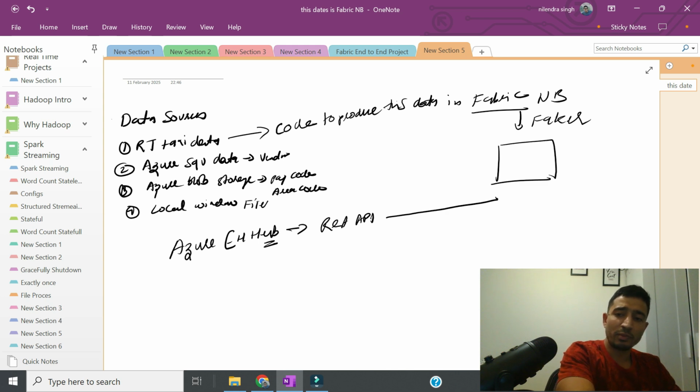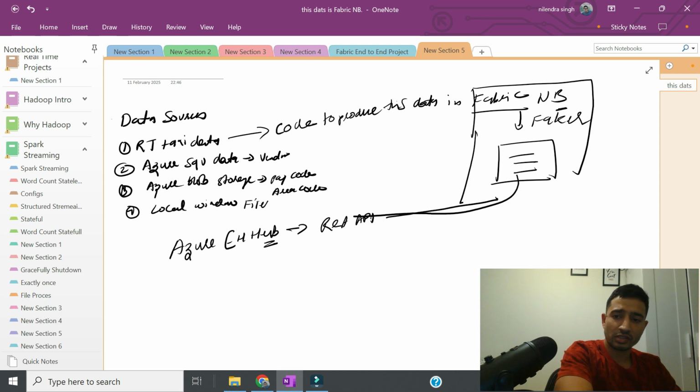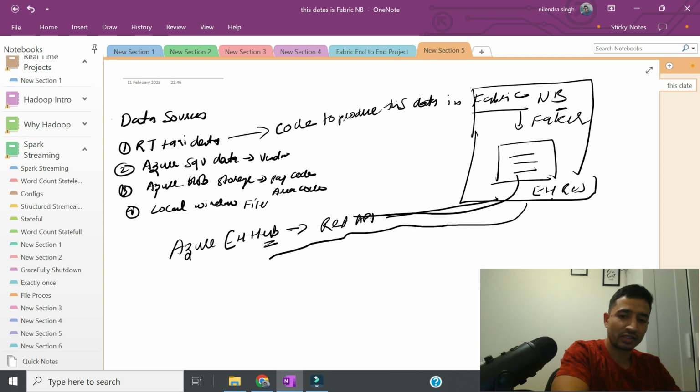Then we will post these events, which we are producing from this notebook, into the event hub. So it will start from our notebook, and then using the event hub REST API, we will be pushing them here, going from here to here.